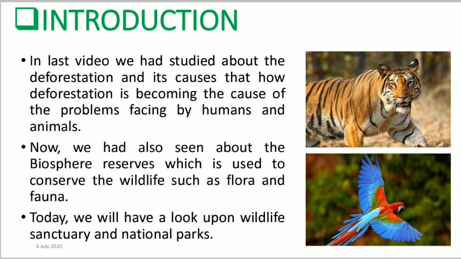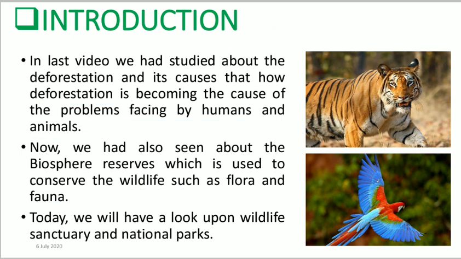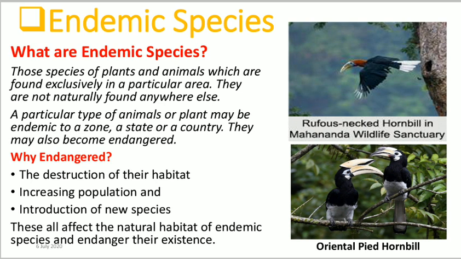So first we are going to start with the introduction. In the last video we had already studied deforestation, right? We had seen how deforestation has become the cause of all the problems that we are facing nowadays, even the animals also. The main cause of these problems is what? Deforestation. And we had already seen the biosphere reserves and how they are used to conserve wildlife such as flora and fauna. So, today we are going to have a look at the wildlife sanctuaries and the national parks. First of all, we will have a look over the endemic species.